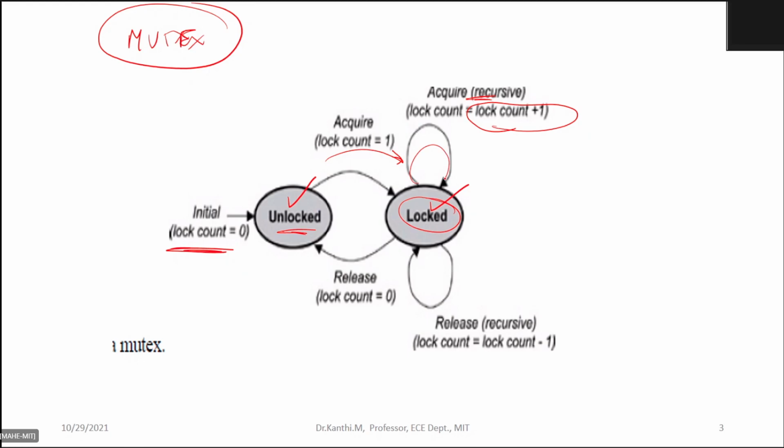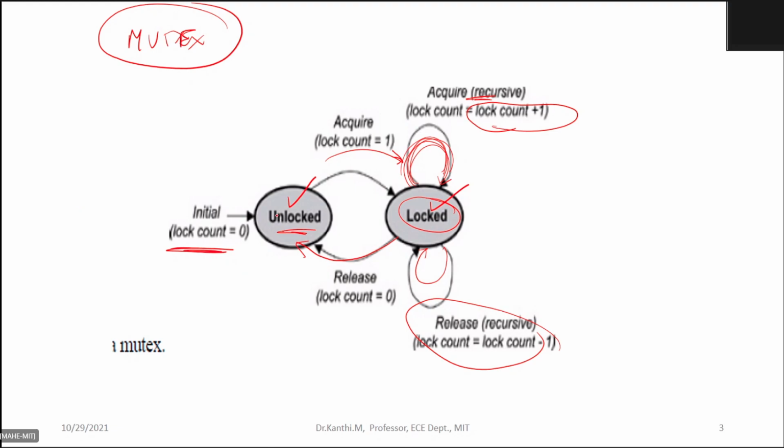But I can use that facility multiple times. That is recursive. You can release, and when you release it, the count will be decremented. When you acquire, the count will be 1. Then when you wish not to use it any more, you can release, and again it goes back to the original.